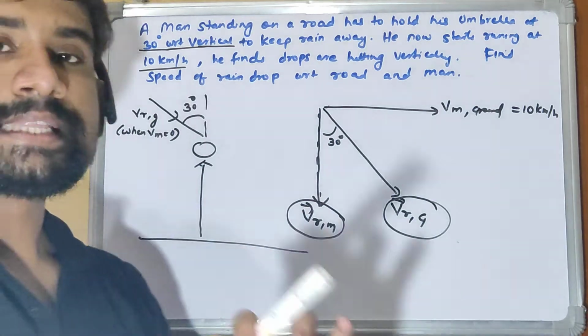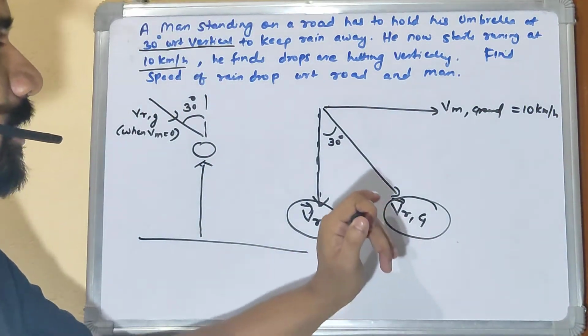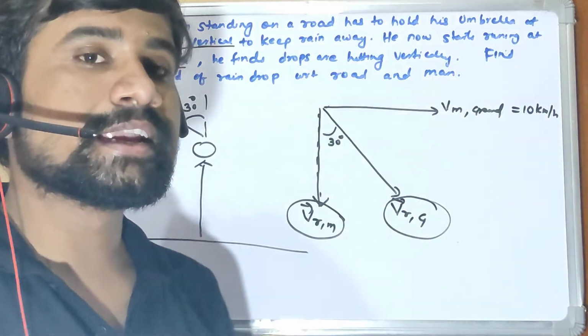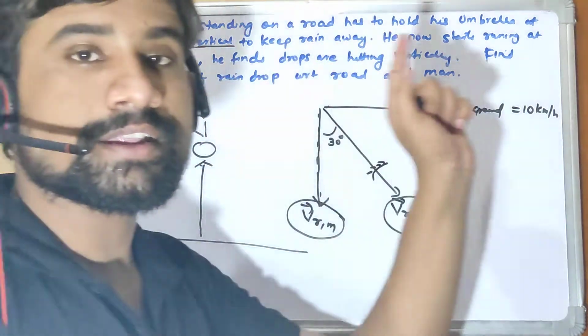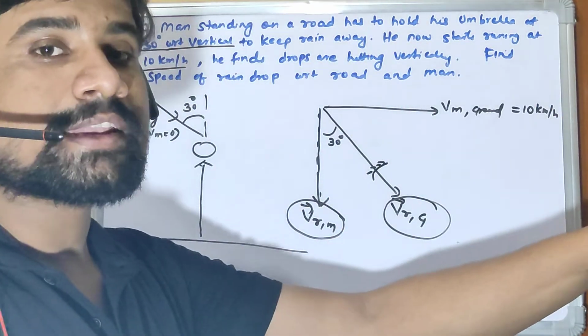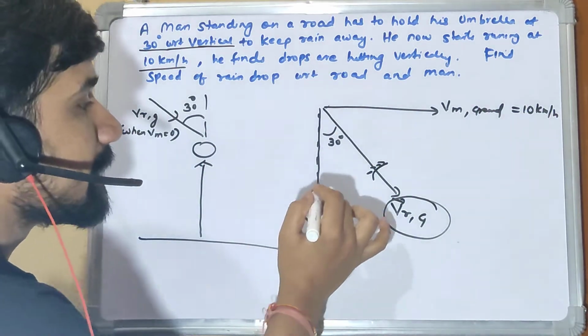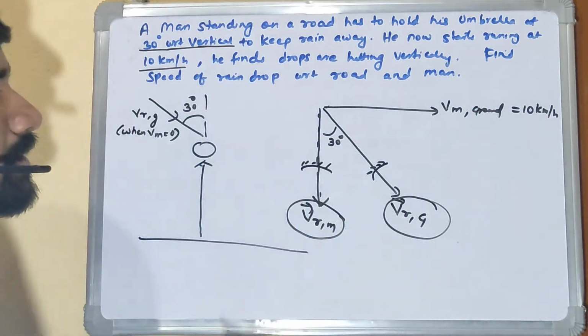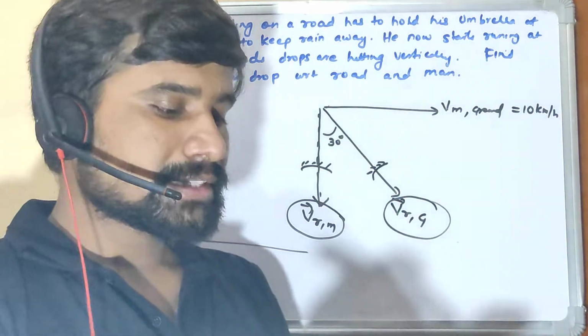So do note that when he was stationary, the droplets were coming exactly at 30 degree and he was holding his umbrella at this 30 degree, right? Now he has started running in forward direction with 10 kmph and raindrops are coming vertically to him and he has to hold his umbrella exactly in this manner, right? So now we can solve this problem very easily using vector method.